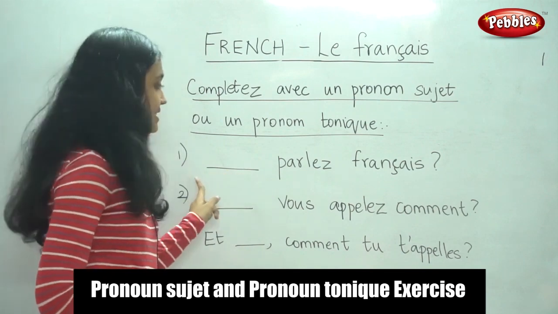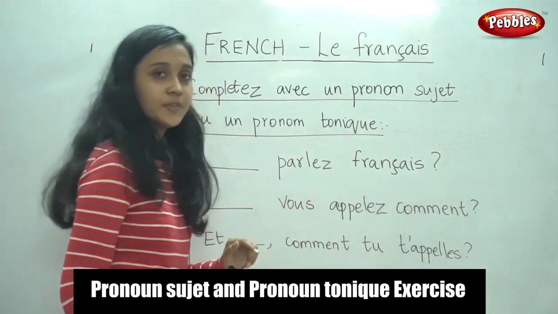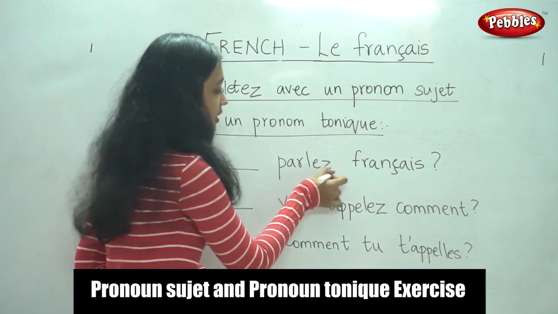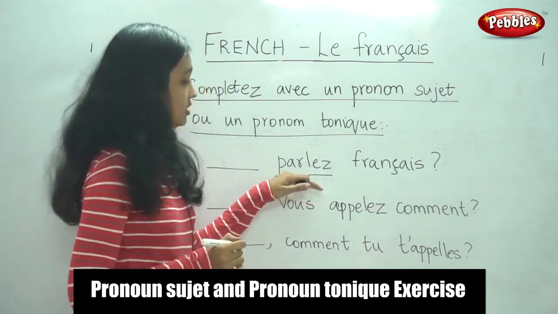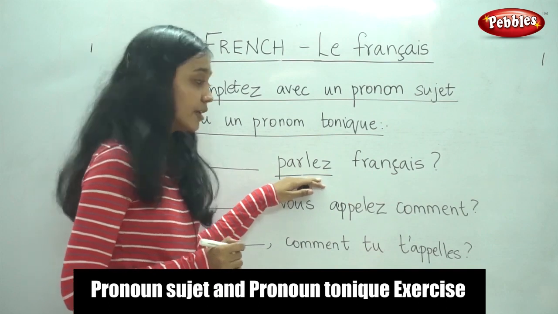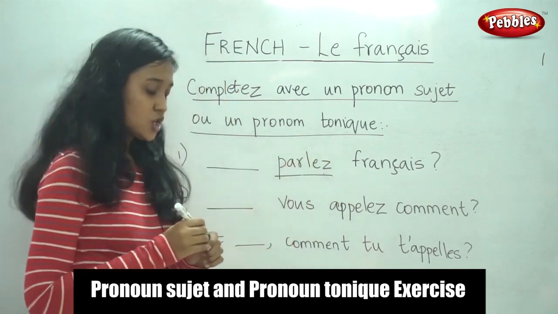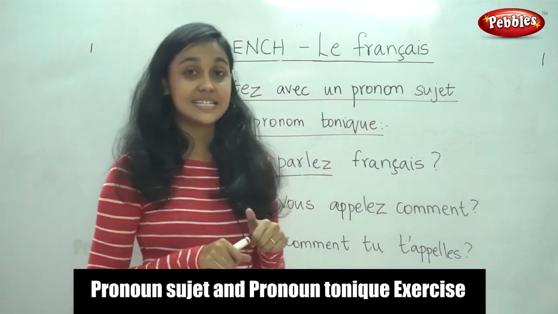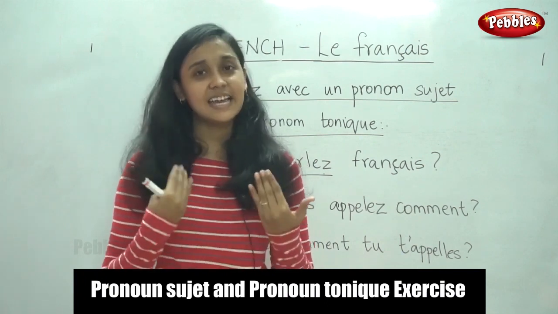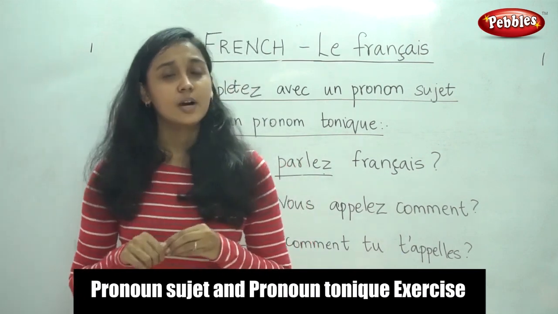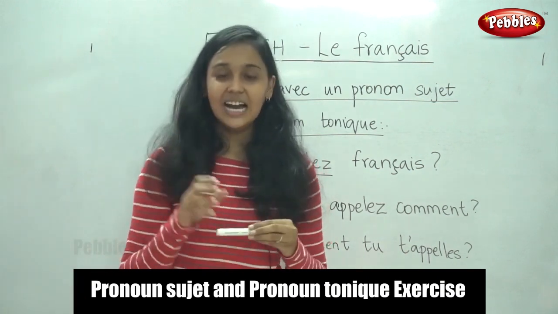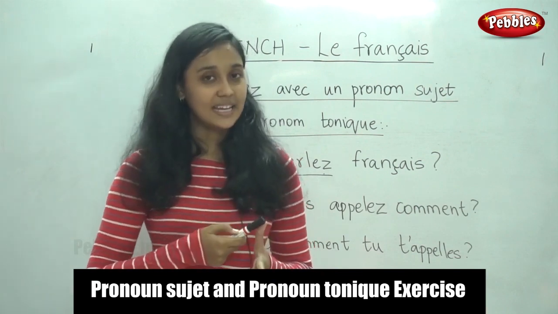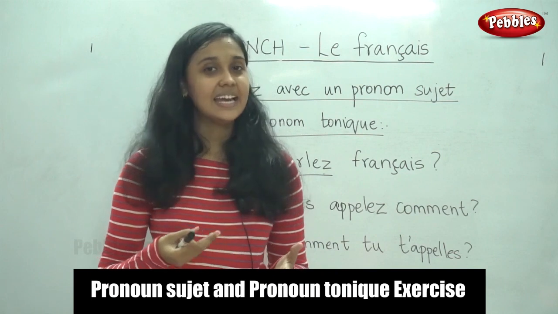So, the first question is dash parler français. So, what would come here? As we see, we should take the hint from the verb. You can see this is the verb parler. It is an ER verb. So, it is ending with EZ. So, for which subject pronoun would have the ending with EZ? Do you remember? Let us say the endings once again. So, for an ER verb, how would we conjugate? We would remove the ER and add E, ES, E, E, ONS, EZ, ENT, ENT.